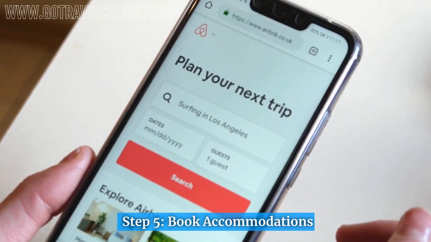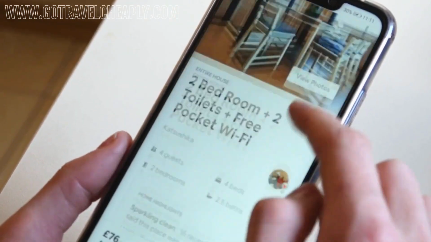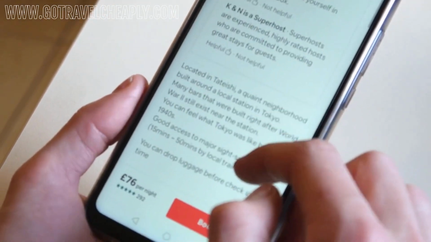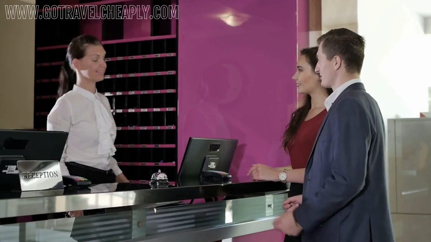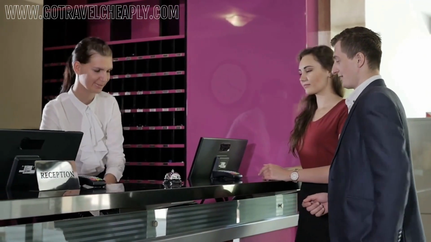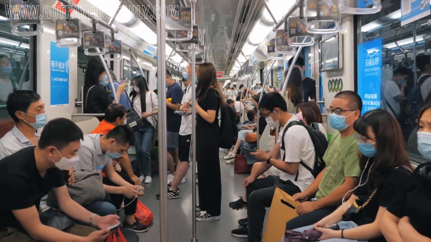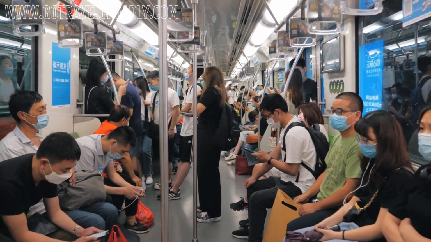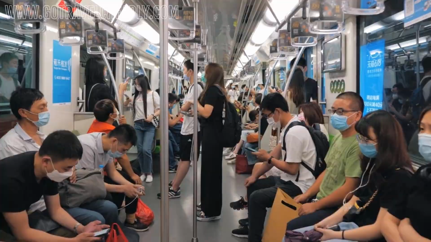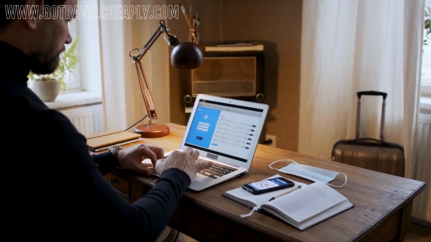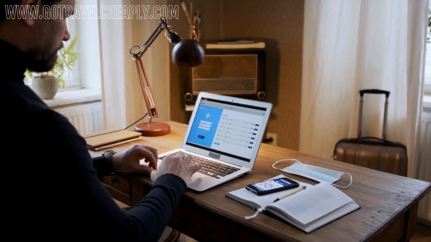Step 5. Book accommodations. Begin booking accommodations for each destination based on your travel dates. Look for hotels, hostels, guest houses, or vacation rentals that suit your preferences and budget. Consider factors such as location, proximity to public transportation, and amenities. Booking in advance will ensure you have a place to stay and often offers better rates.